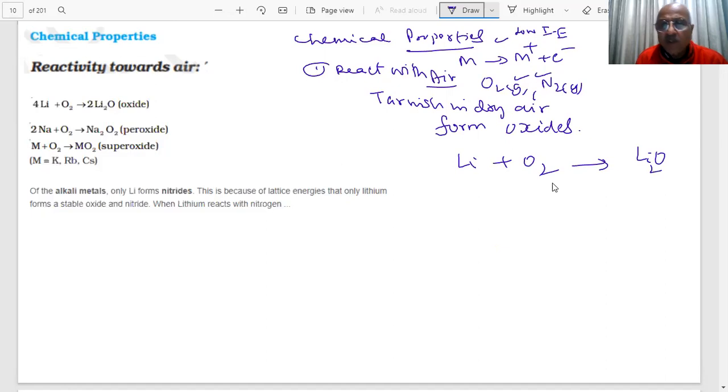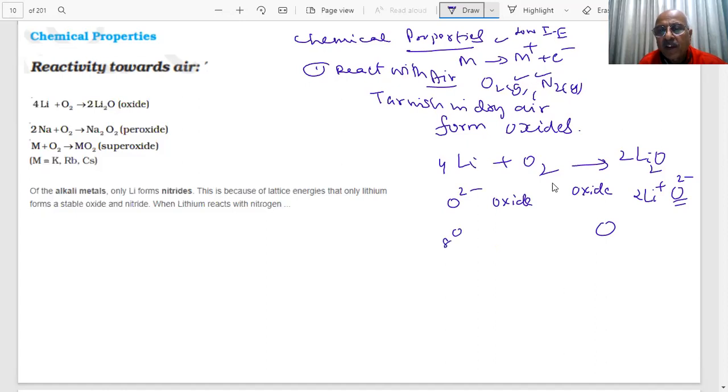Li₂O. Li₂ means you have 4Li and O₂, Li₂O. This is an oxide. What is an oxide? You can see what is the charge on this. This is Li⁺, this is O²⁻. What is O²⁻? It is an oxide ion. What is the atomic number of oxygen?